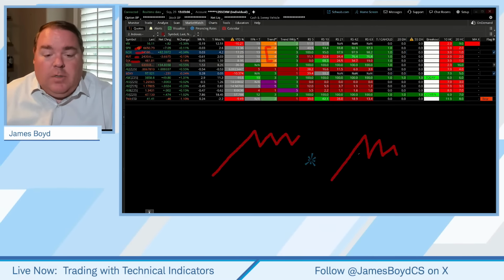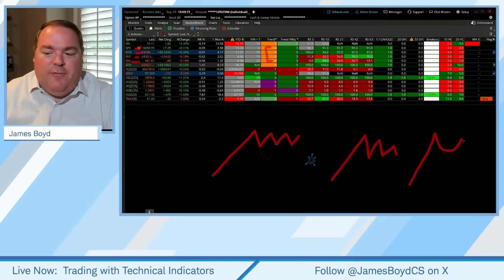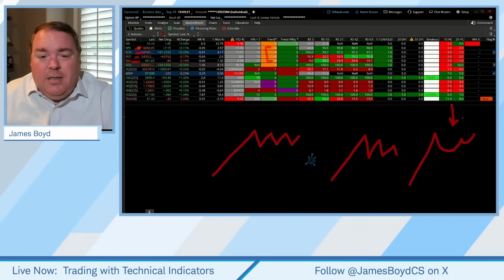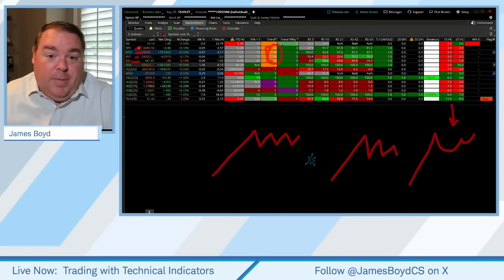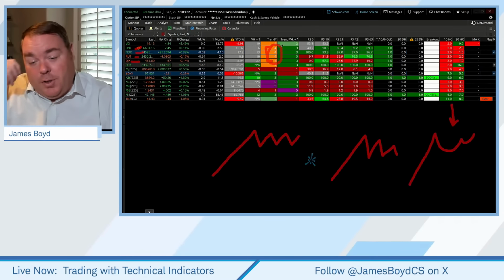Or we ran up, pulled back from the high, fell down, and are now scooping back up to the high. This is a lot of what we're seeing right now. Trend 4 does not necessarily mean bearish annihilation. It just means the price is up near the prior highs over the last week or two.